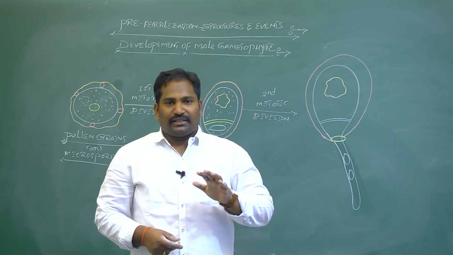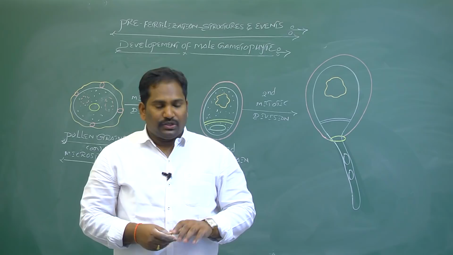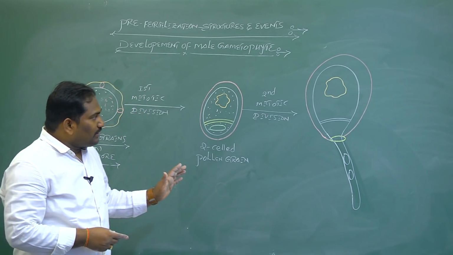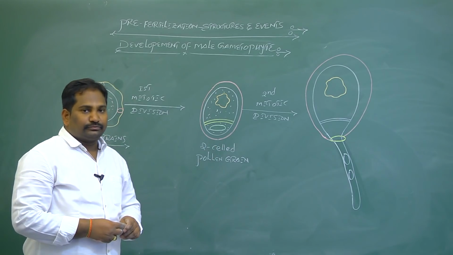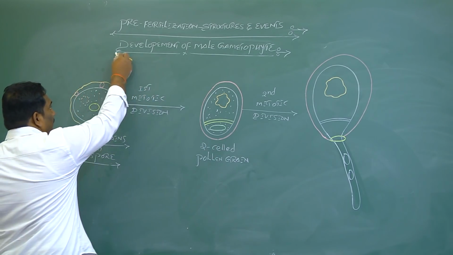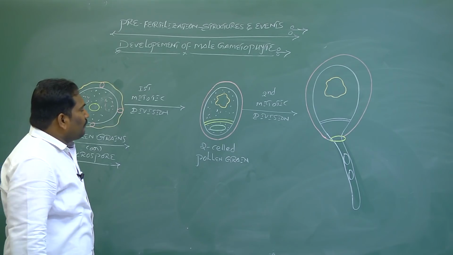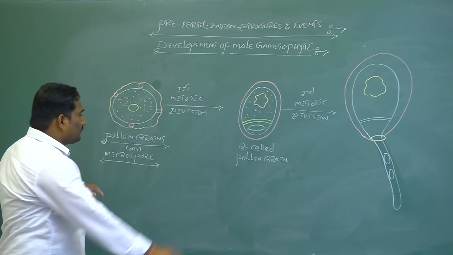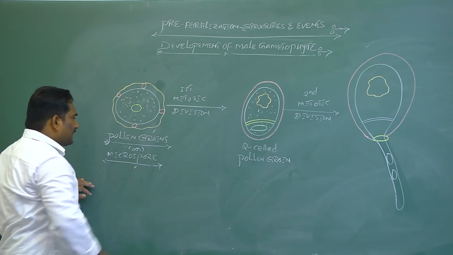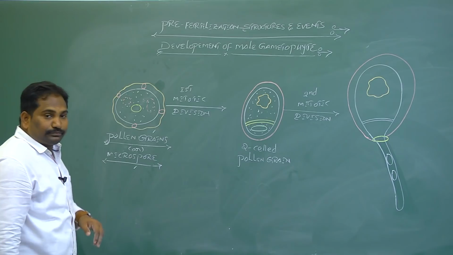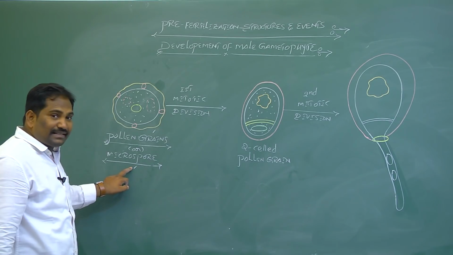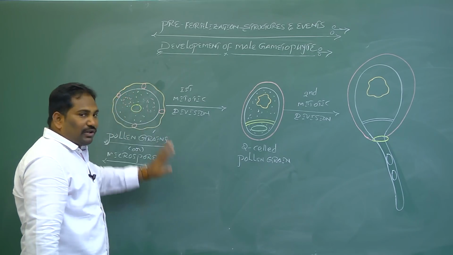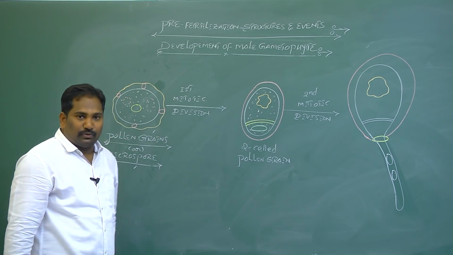The last pre-fertilization event during sexual reproduction is male gamete development. The topic is development of the male gametophyte. For the male gametophyte, the starting cell is the pollen grain. Pollen grain is also called microspore.